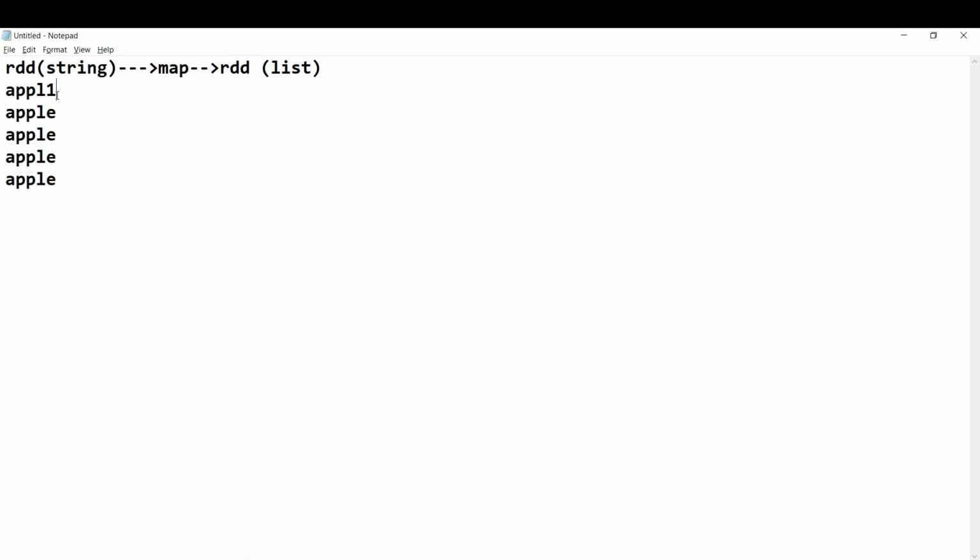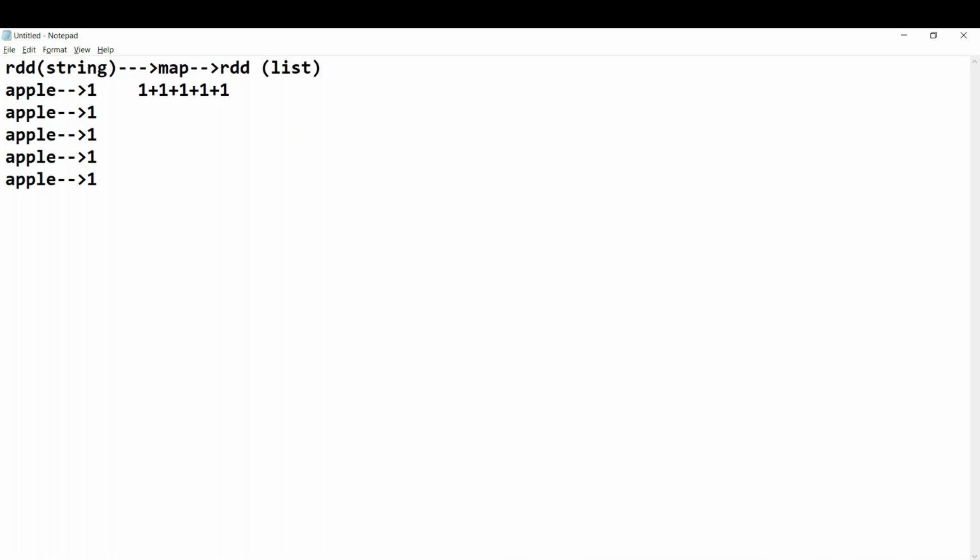Now what we do, generally in our mind, is assign a value of 1 to each apple. After assigning the values, we count them. So how do we count it? First apple 1, plus 1, third apple plus fourth apple plus fifth apple.